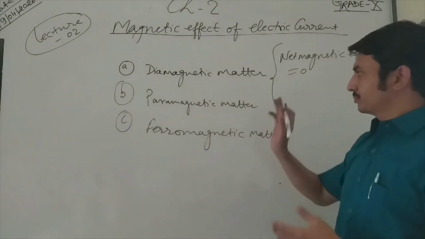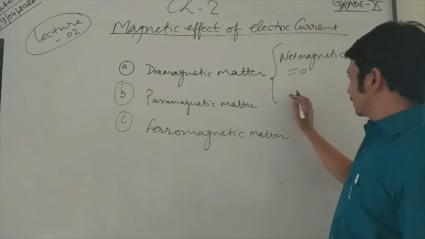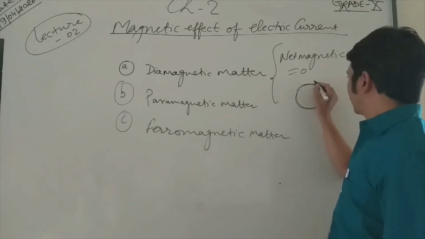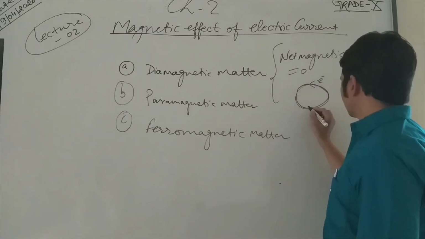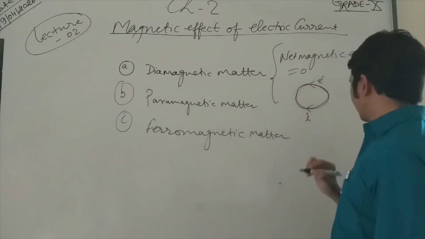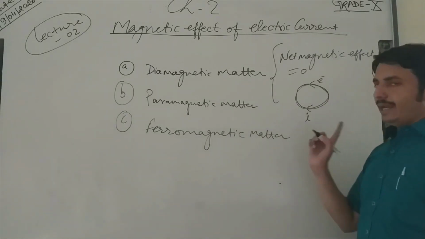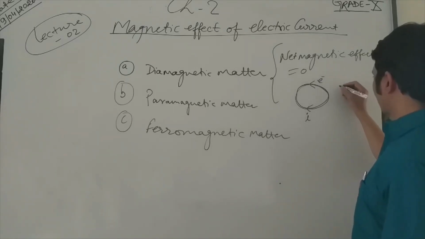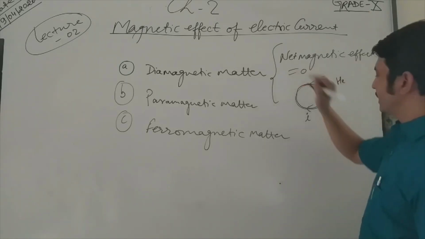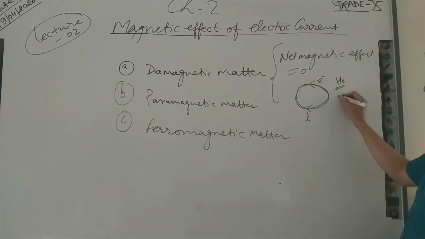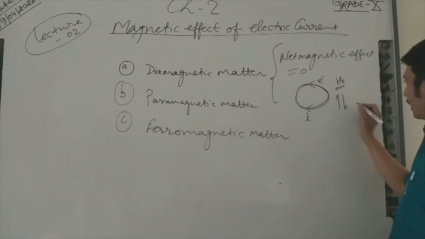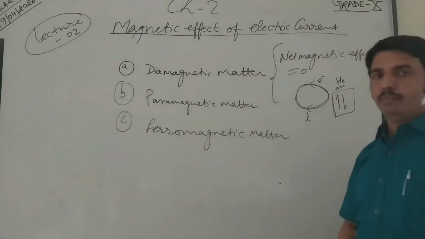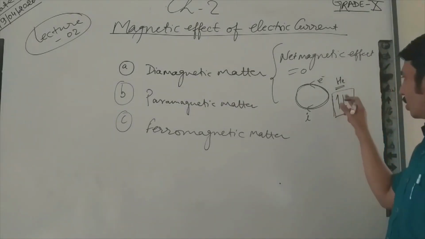If electrons are moving in this direction, the current will be in the opposite direction. Electrons are spinning about their own axis, and I take the example of helium, which comes in this category. The electrons of helium are spinning in opposite directions, so they will cancel out the effect of each other.